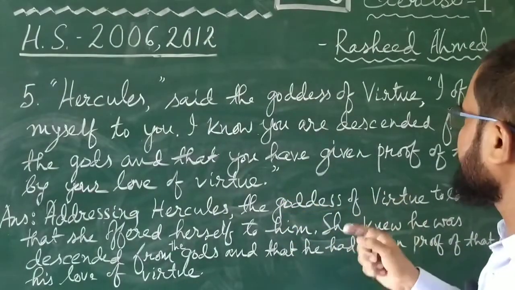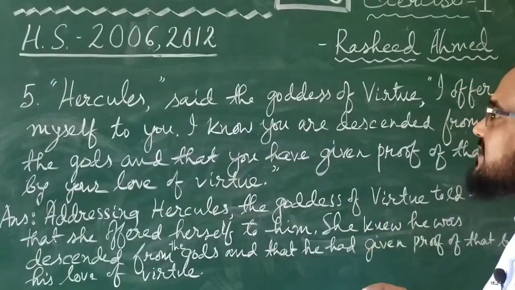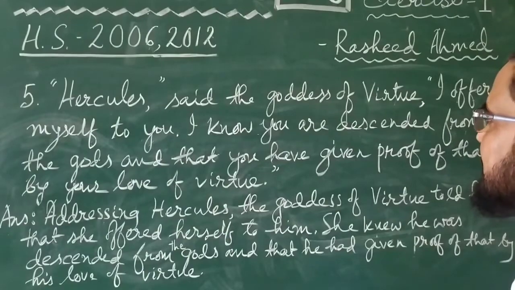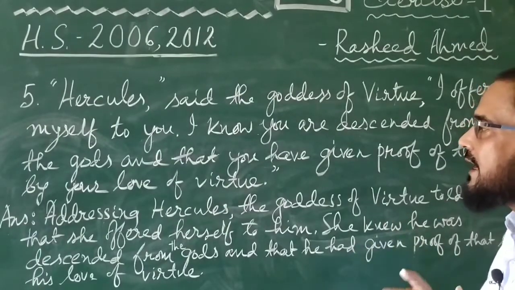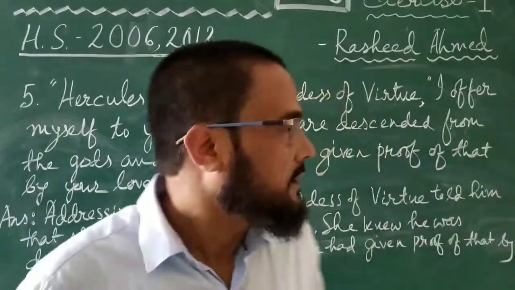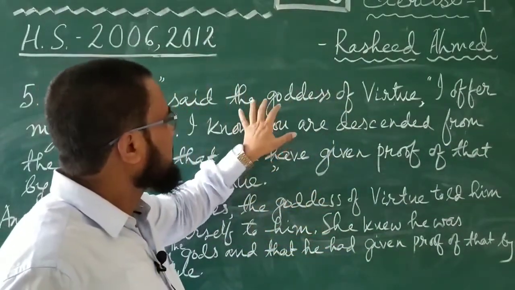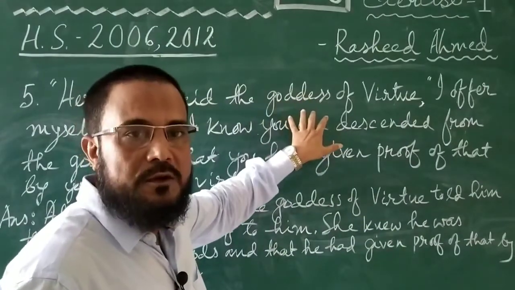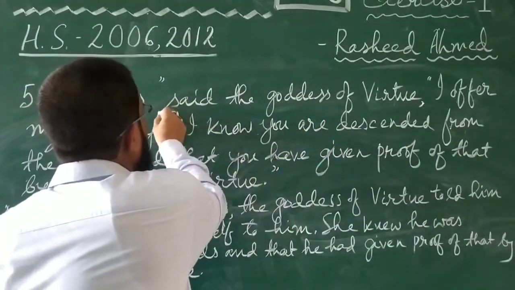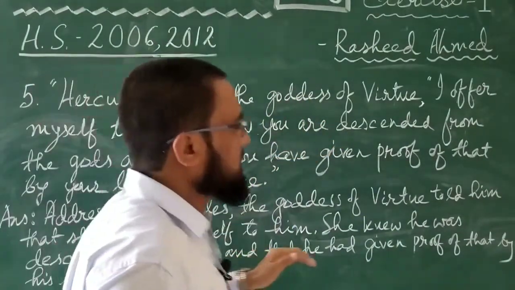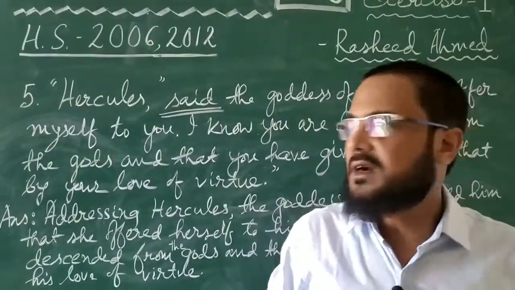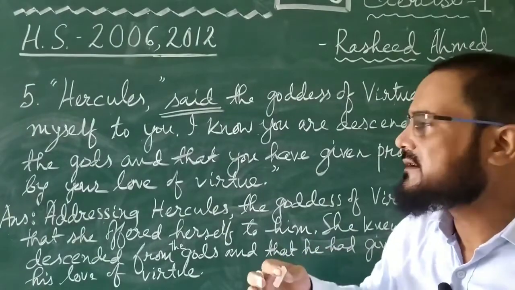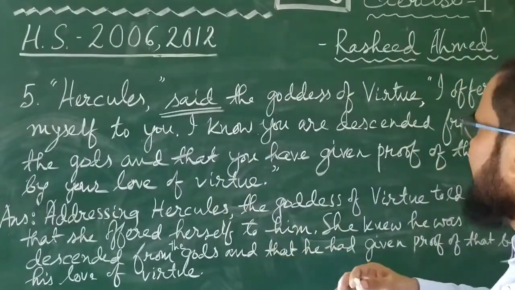Hercules said, the goddess of virtue, I offer myself to you. I know you are descended from the gods and that you have given proof of that by your love of virtue. Here you see, again, the reported speech is divided. The goddess of virtue is the subject of the reporting verb, and this said is the reporting verb. Simply, it could have started like this: the goddess of virtue said. Then, within inverted commas, Hercules, I offer myself.